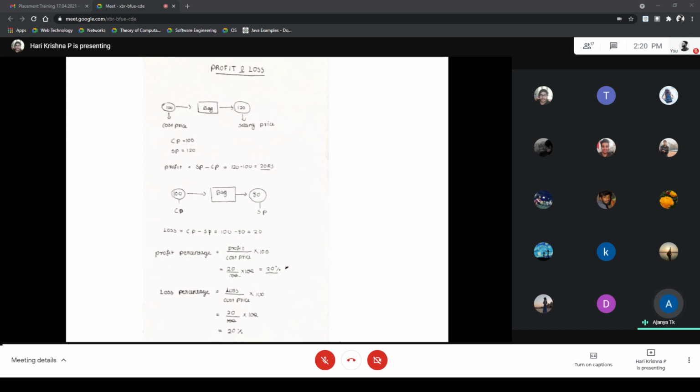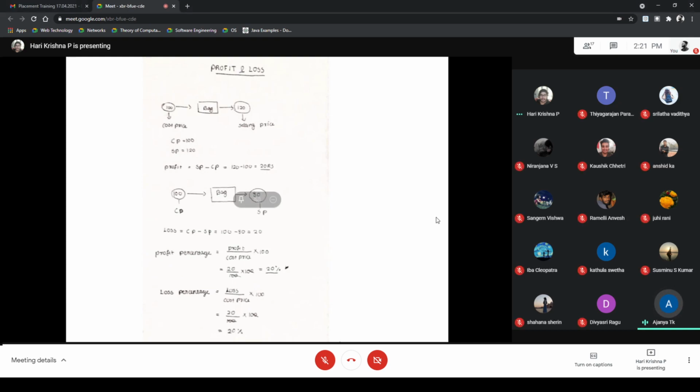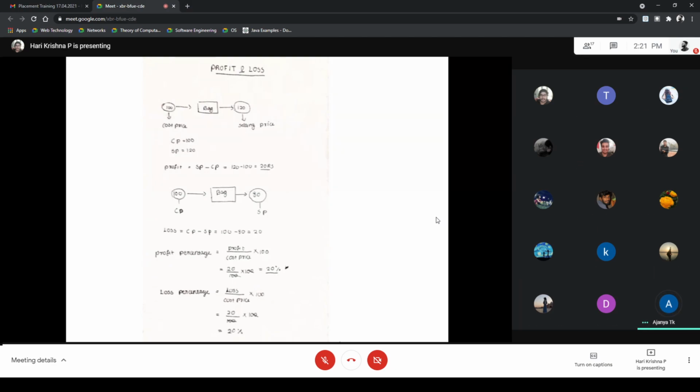And to calculate the loss percentage: loss percentage is equal to loss divided by cost price into 100. Here we know the loss is equal to cost price minus selling price. So loss divided by cost price into 100. Here 20 divided by 100 into 100 equals 20% is the loss.